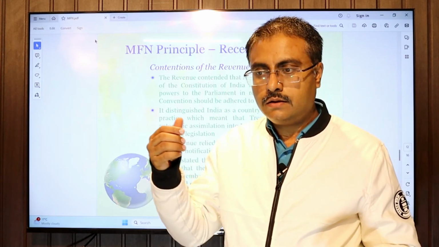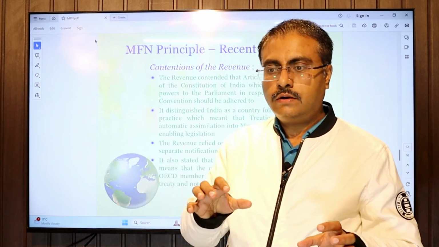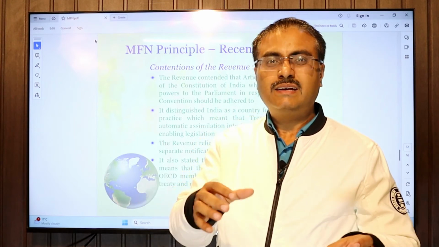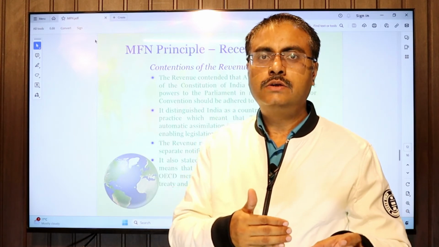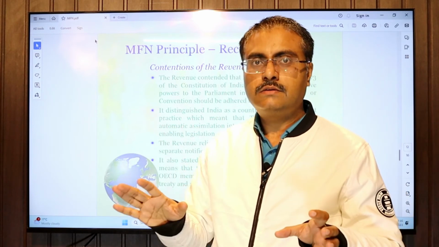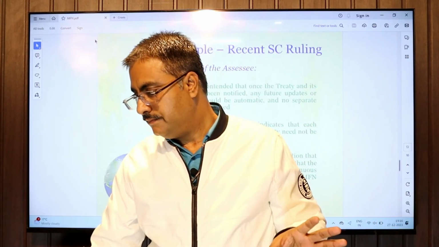Suppose Colombia, Lithuania or Cambodia are not OECD members at the time of signing, but become members at a later stage. Revenue has said they will not grant the MFN clause benefit.